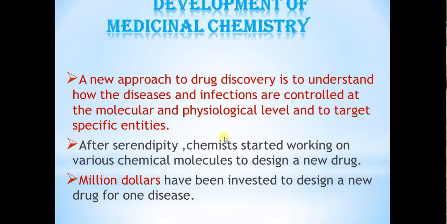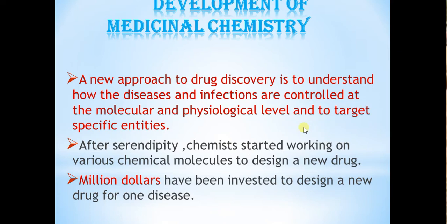To better understand, I will give one example. Suppose a person is having cancer and a chemist, any scientist, is going to synthesize a new anti-cancer agent, then he has to understand the disease perfectly. Then he has to select the molecule and study the molecular nature and its properties completely. Then he has to understand the physiology of the disease. Then he has to target the specific entities.